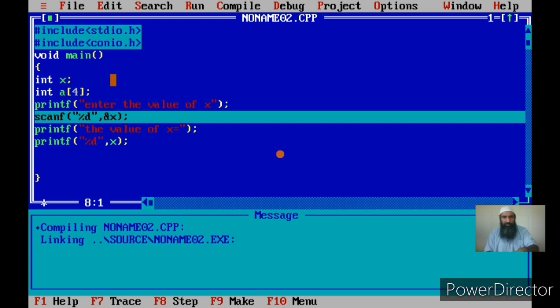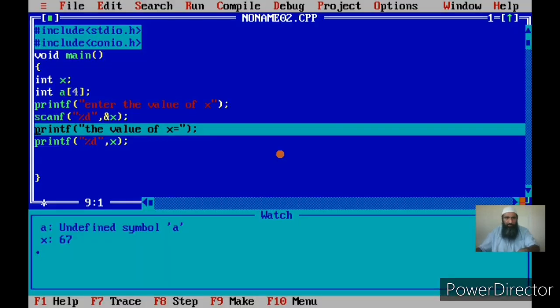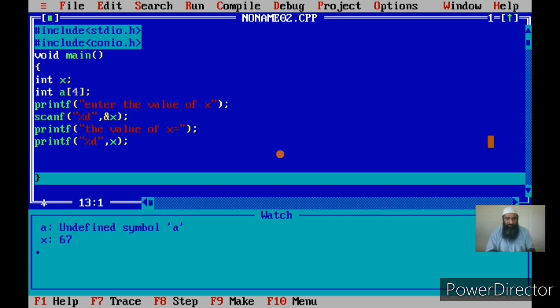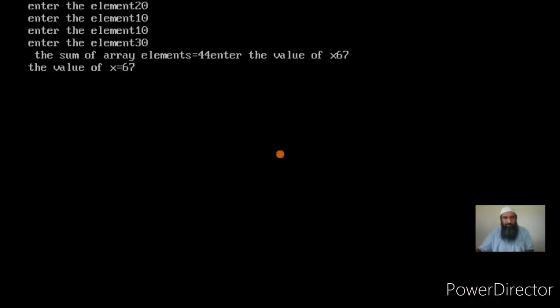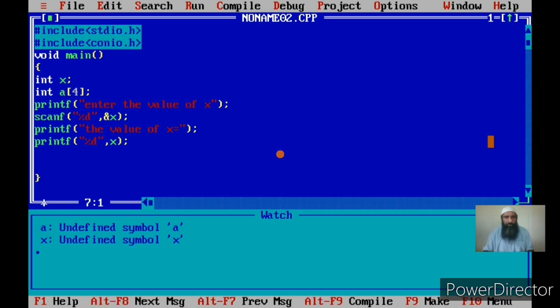First we enter the value of x. The value of x is initially, see here, a junk value because x is not initialized. Now I input some value of x from the keyboard, say 67. That one is the previous output from some program. Now once I enter the value of x, I'll print the value of x. It has come as 67. Okay, this is how we input the variables.